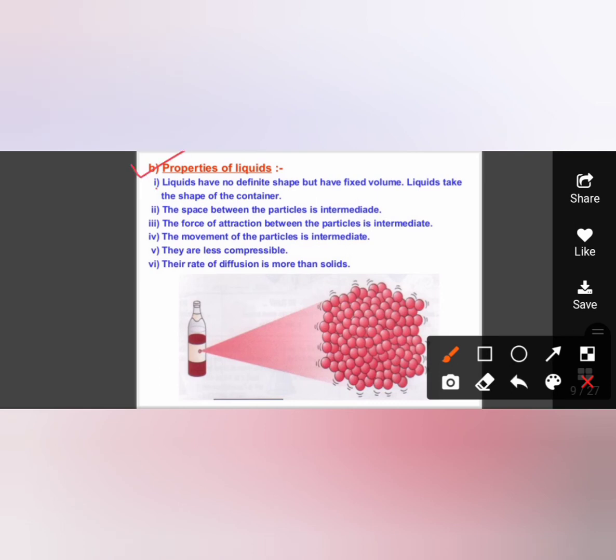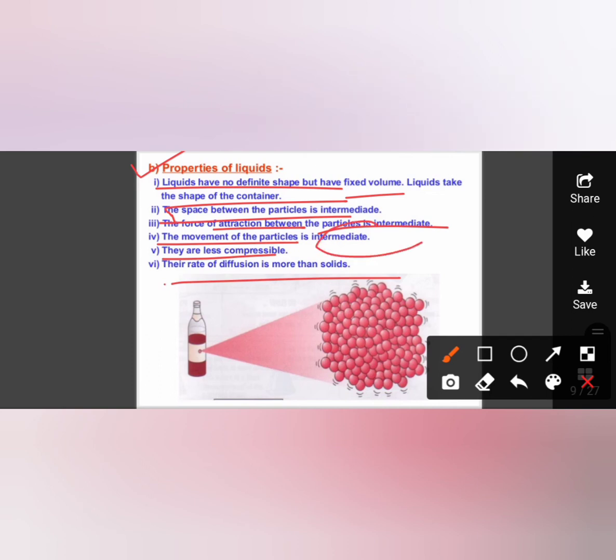Coming up to the properties of liquids. Liquids have no definite shape but have fixed volume. Liquids take the shape of the container. The space between the particles is intermediate. Force of attraction between the particles is intermediate. Movement of particles is intermediate. They are less compressible. Their rate of diffusion is more. Intermediate means not very high and not very low, hence you can refer to it as medium. It's not very high, it's not very low.